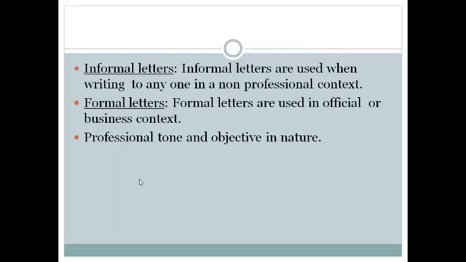Next, the types of letters we have: informal letters and formal letters. Informal letters we write to our friends, relatives and known persons in an informal way. Casual, colloquial language we use in the informal letter. But in the formal letter, we write with a purpose, in the majority of cases to an unknown person, and with a very clear purpose. The tone will be very professional, and the language will be objective in nature. So these are the two types of letters.